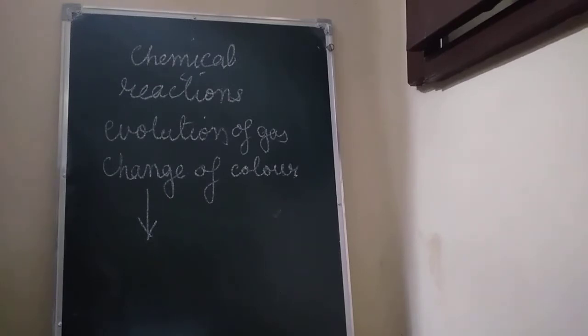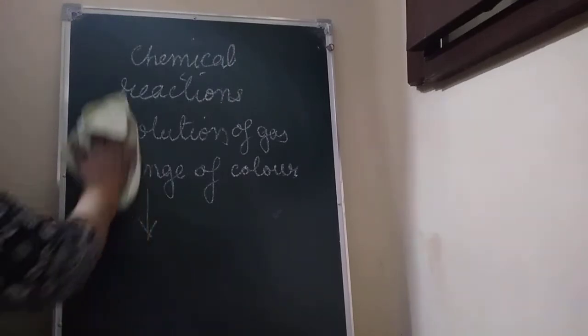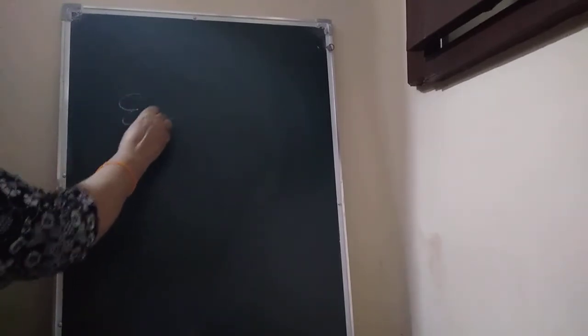Fine children. Now changes in energy: almost all reactions are accompanied by energy changes. Accordingly, there are two types of chemical reactions. What are they, children? Exothermic and endothermic. Reactions accompanied with release of heat are called exothermic.